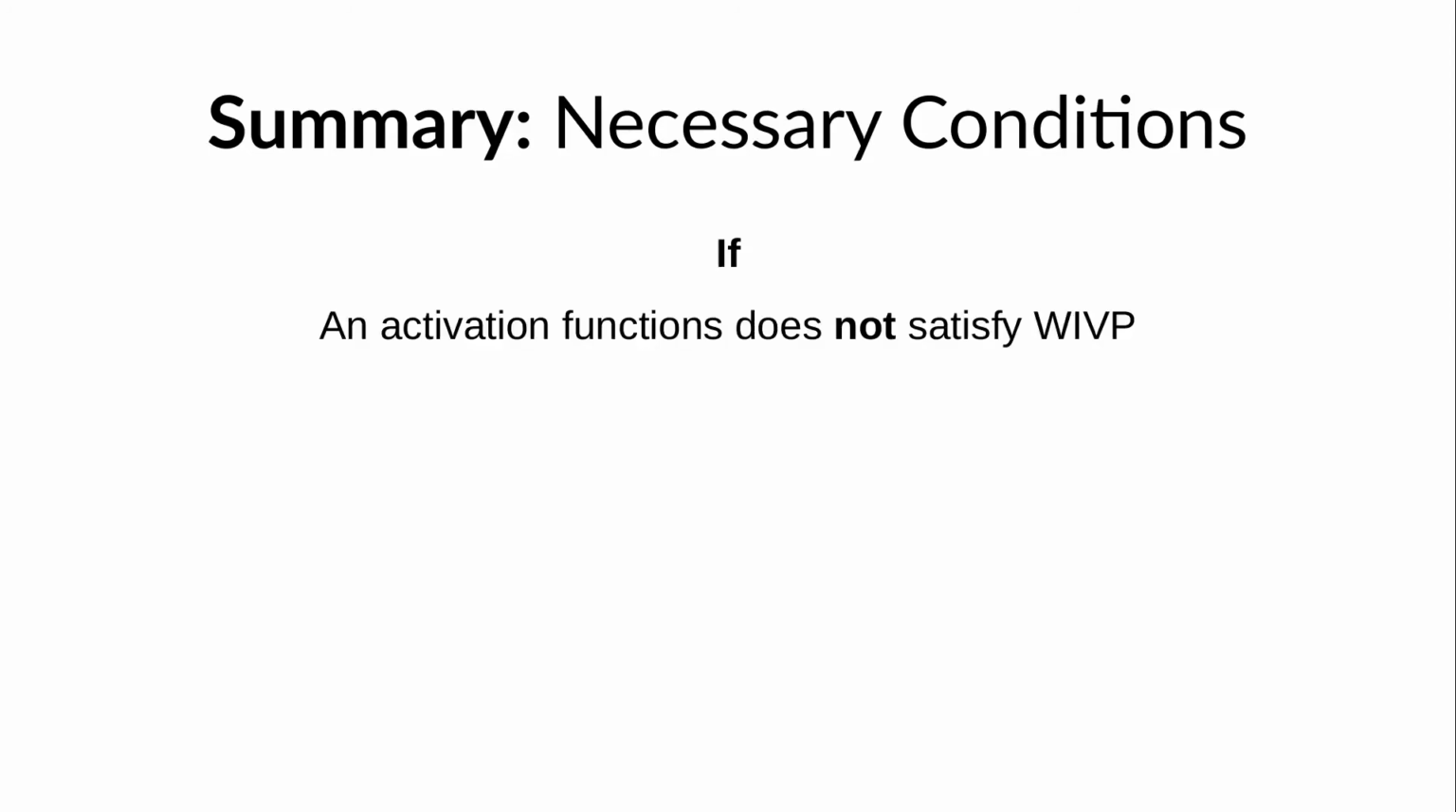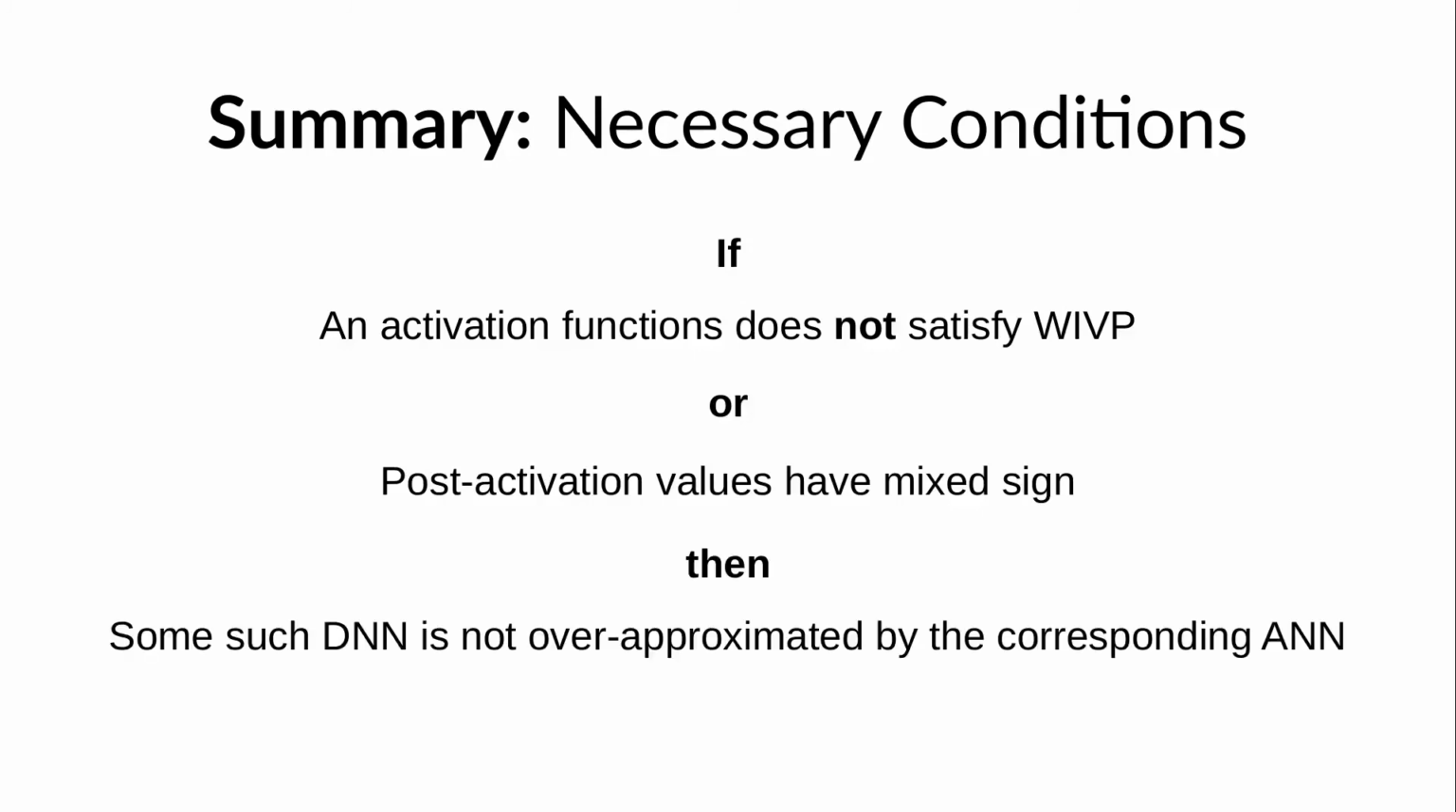We may wonder if both of these conditions were in fact necessary, and it turns out they were. Specifically, if the activation functions do not satisfy the weakened intermediate value property, or if some of the intermediate values are positive while others are negative, then we can construct a DNN using these activation functions for which the corresponding ANN does not over-approximate it.